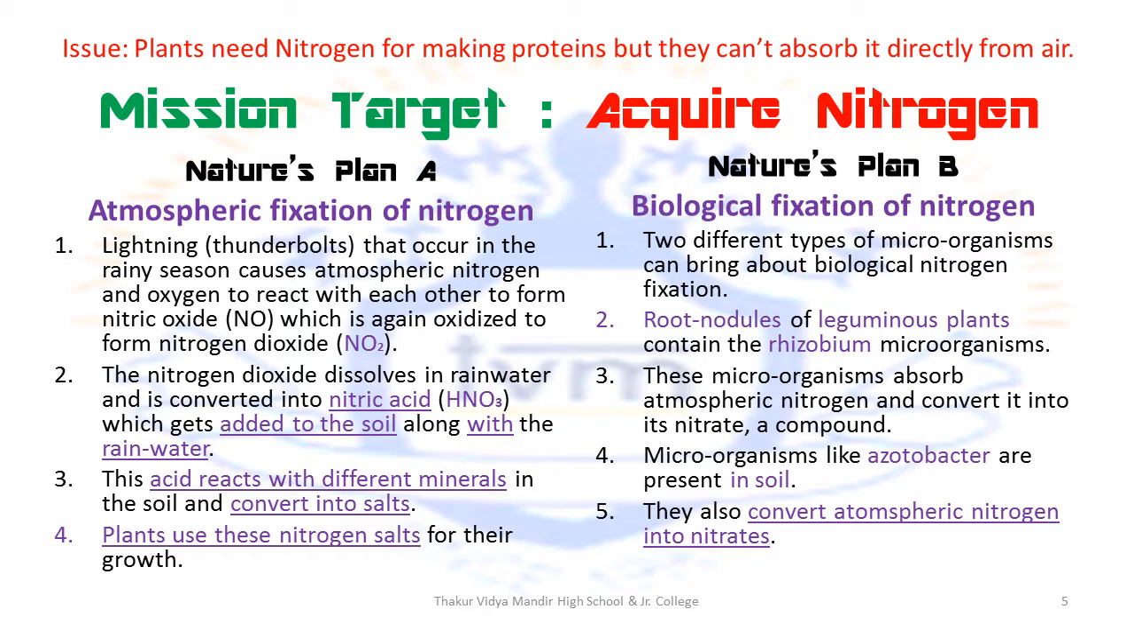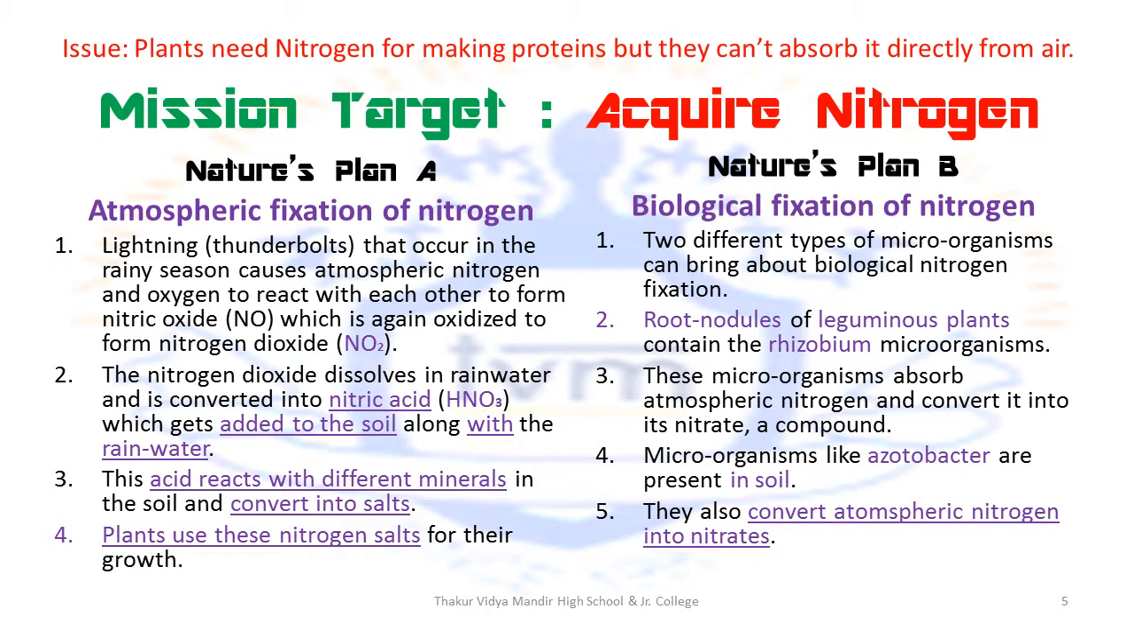Plan A involves atmospheric fixation of nitrogen. It requires two things: lightning during the rainy season. So it requires rainfall and lightning. Now let's see what happens in this, the mission details.